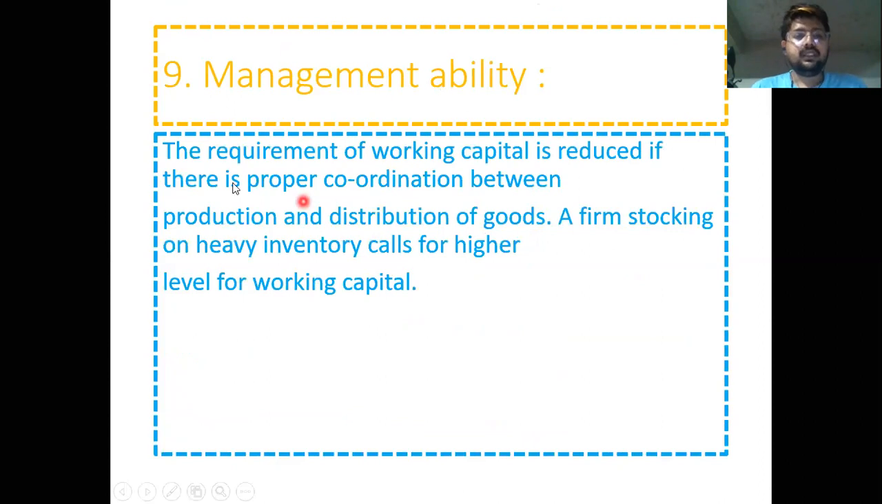Management ability. The requirement of working capital is reduced if there is proper coordination between production and distribution of goods. Very true. If there is proper coordination between the production and distribution departments, there will not be more requirement of working capital. A firm stocking heavy inventory calls for a higher level of working capital; inventory means stock. If the company is not able to sell the stocks in the market, the company will require more working capital.